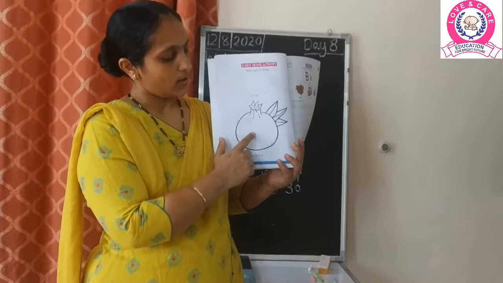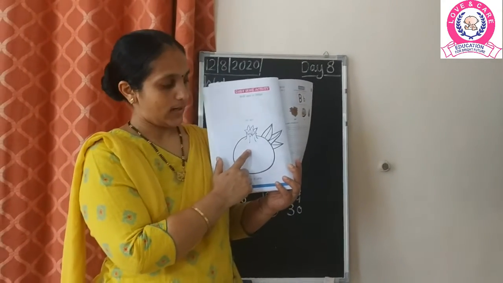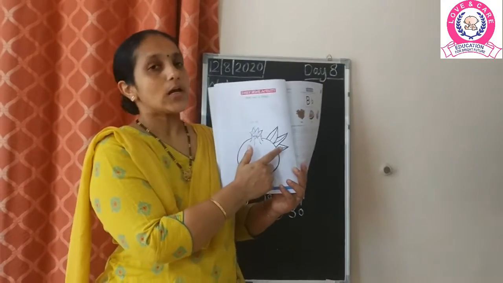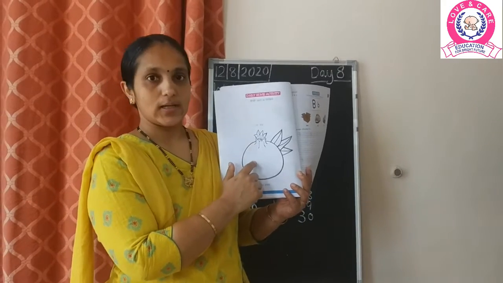अ से अनार. So you have to color the pomegranate red and the leaves given here green. So children, color it very nice.